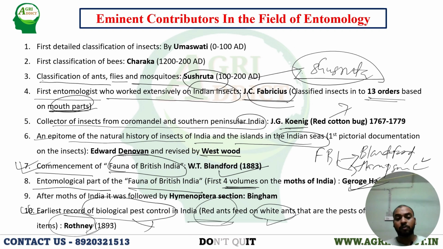So you have to remember who is Rothney. Rothney is the first reporter of biological pest control by releasing red ants against the white ants that were deteriorating the stationery items. Okay.